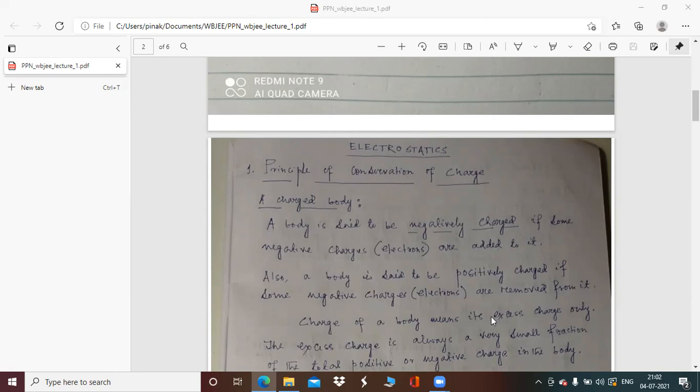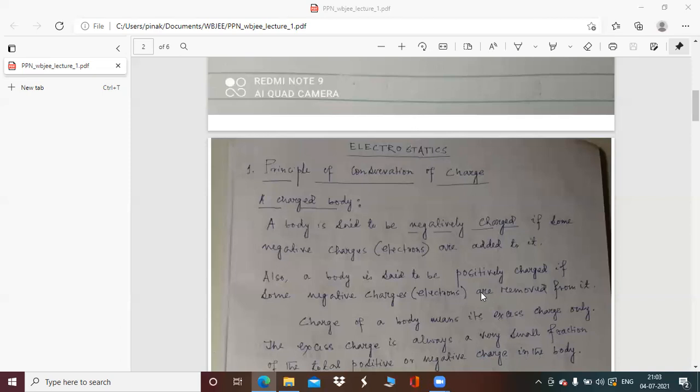Now, the charge of a body means its excess charge only. That means whatever charge is added to the body or removed from the body actually determines the charge of a charged body. The excess charge is always a very small fraction of the total positive or negative charge in the body.